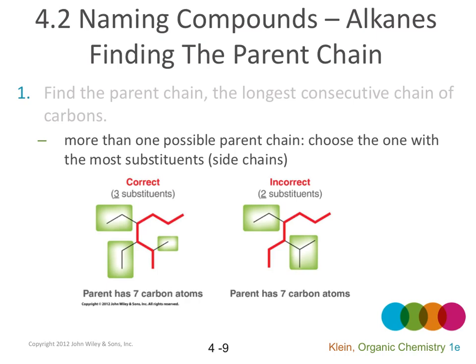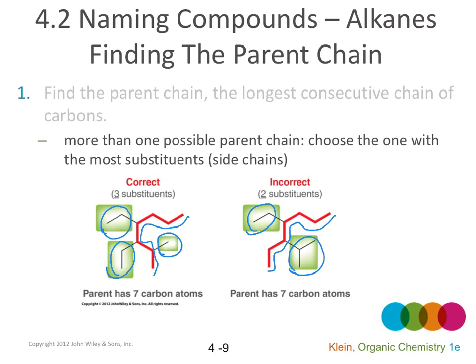If we pick this as the parent chain, it has 1, 2, and 3 side chains. If we choose the other chain as the parent chain, it has 1 and 2 side chains.